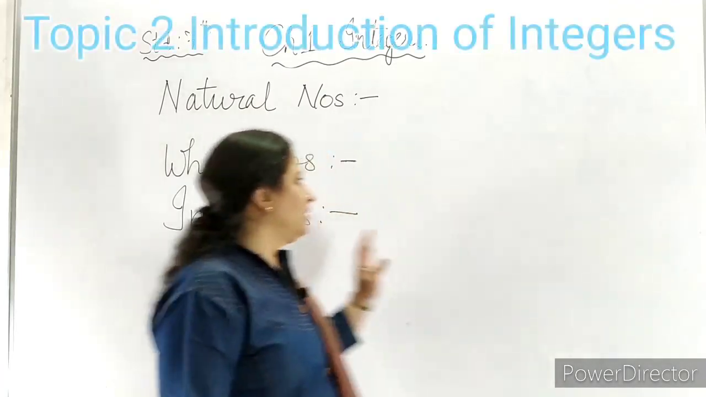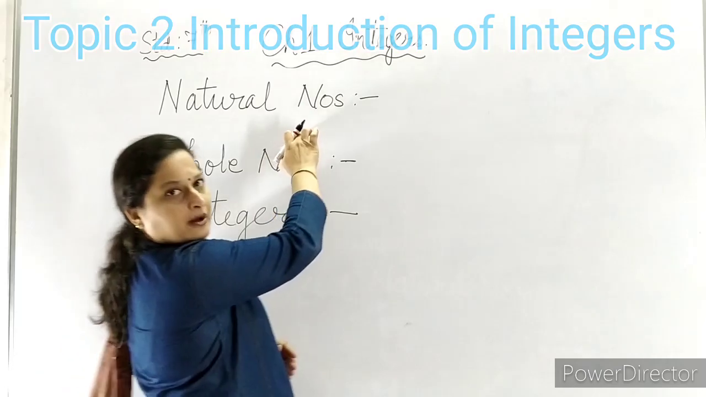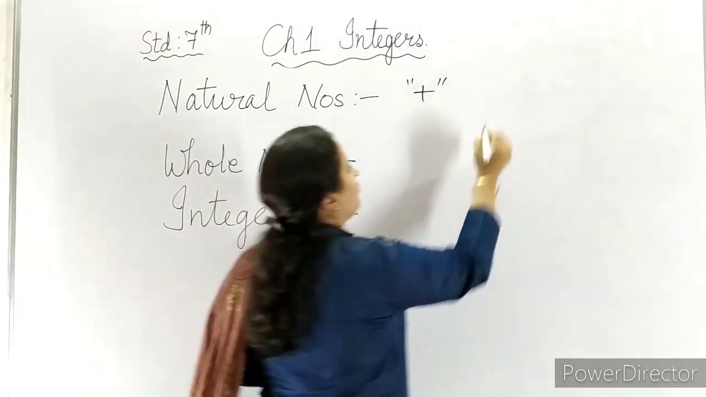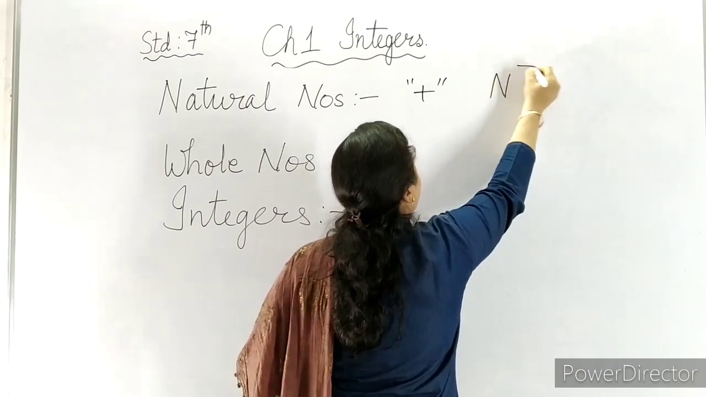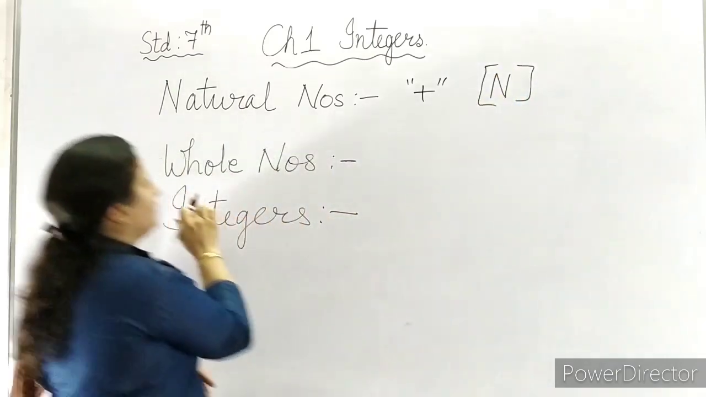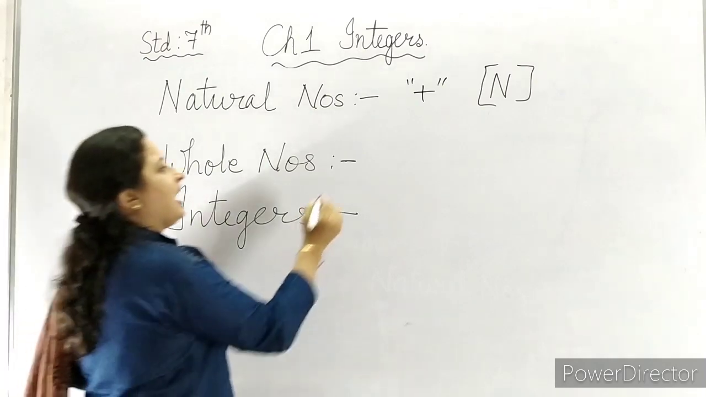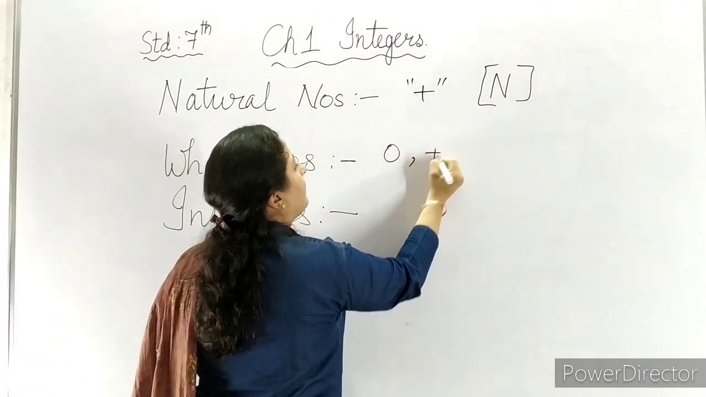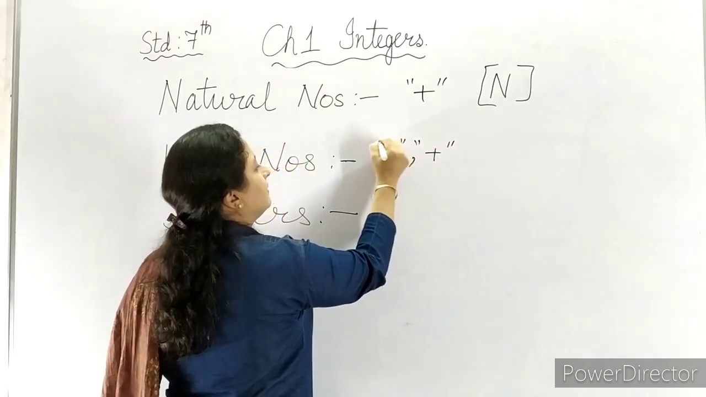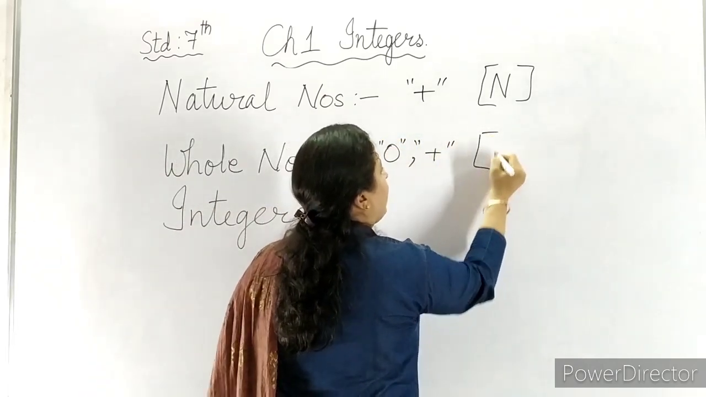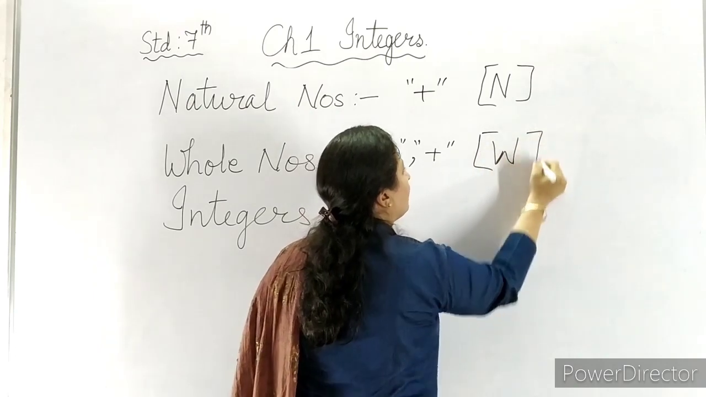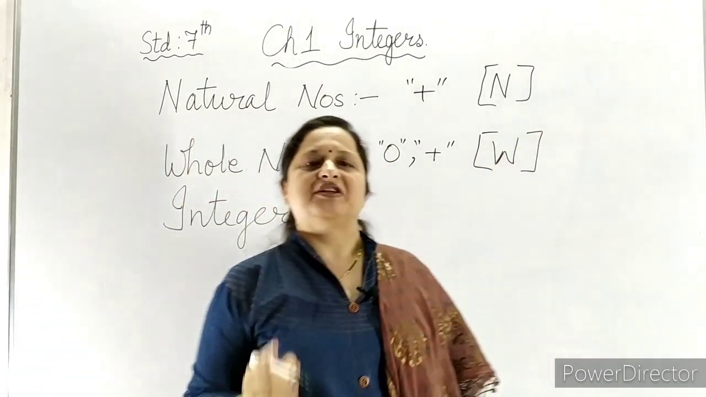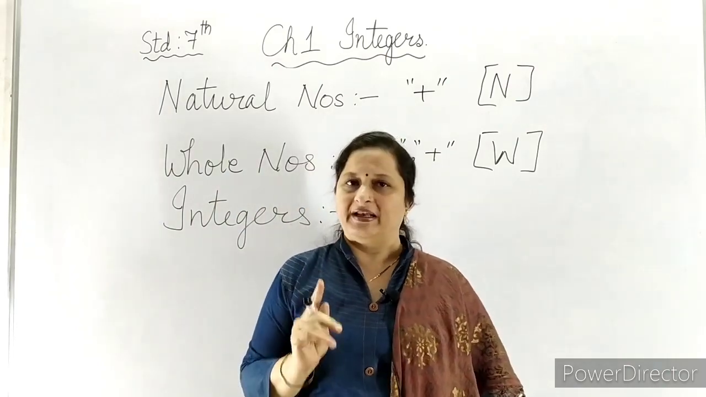So now, the set of natural numbers are all positive numbers and it is denoted with capital N. The set of whole numbers are 0 and all positive numbers. It is denoted by capital W. So the set of whole numbers is denoted by capital W. The set of natural numbers is denoted by capital N.